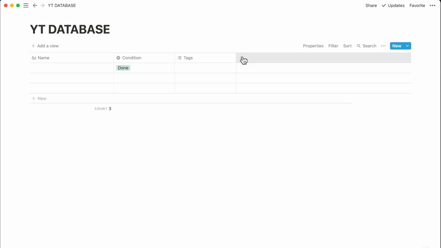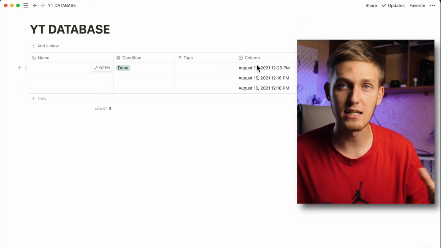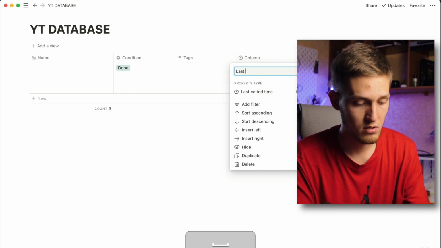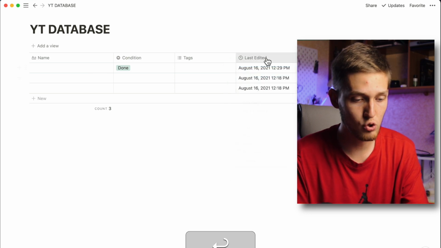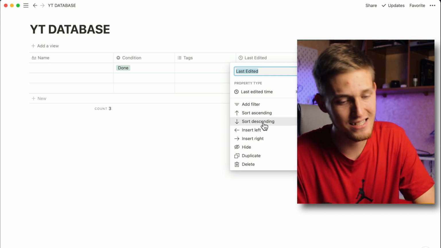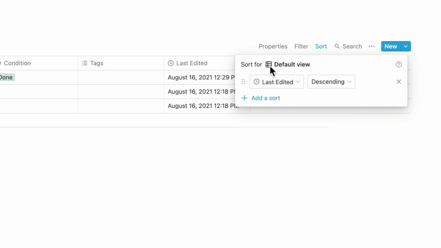Let's create additional properties. For the next one, I recommend you choose advanced, last edited time. I prefer to see my last edited pages, so I will use this column again, last edited. And I will choose a property, an additional property for this property. Sort descending. You can see we turned on the sorting feature, and right now you can see last edited descending. Understood. You can change your property, the way of organizing your pages, and you can also delete this sort rule, and you can apply an additional one.